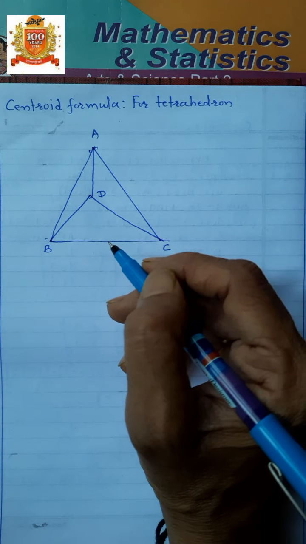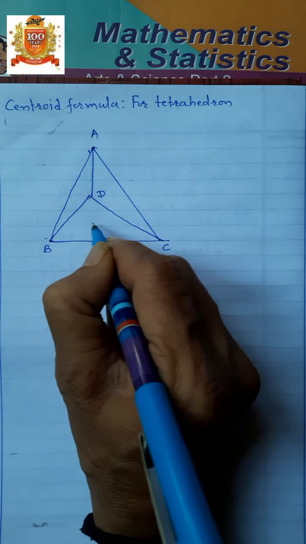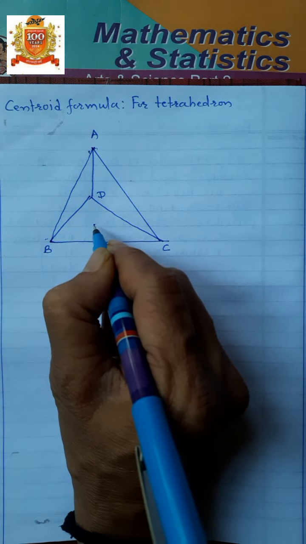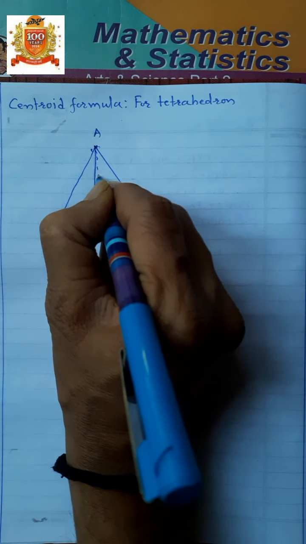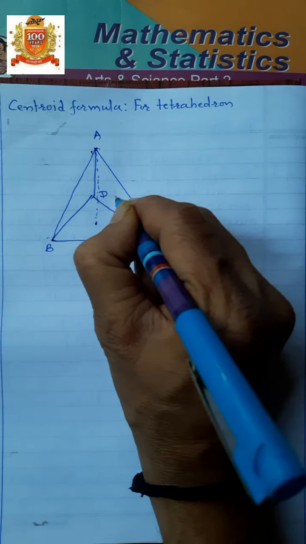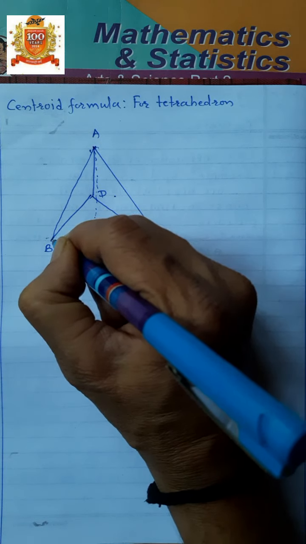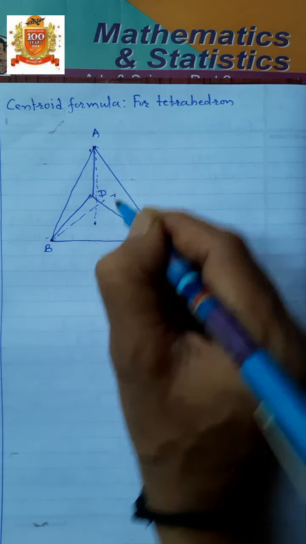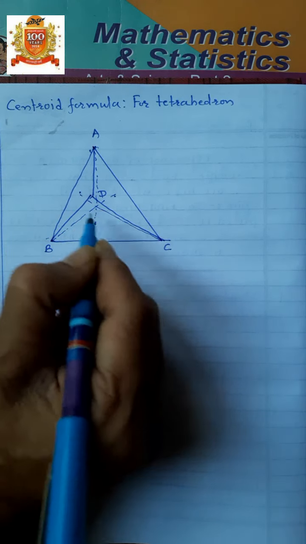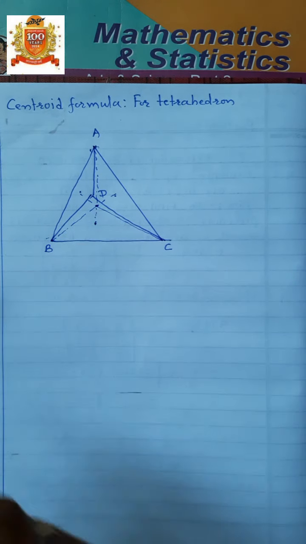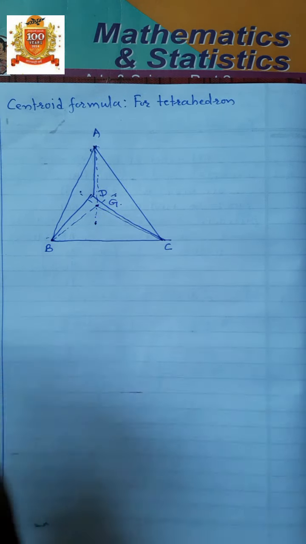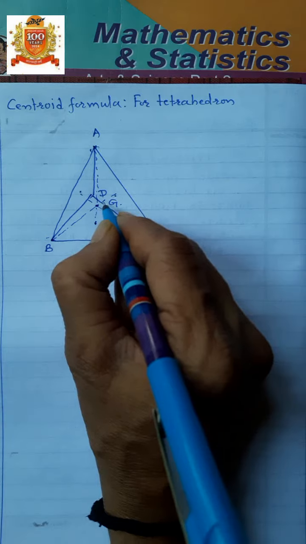Now, the centroid of a tetrahedron: if we join the midpoint of a triangle and the opposite vertex, and join the others likewise, these medians of the tetrahedron meet at a single point. This is called the centroid of the tetrahedron, which is denoted by G.